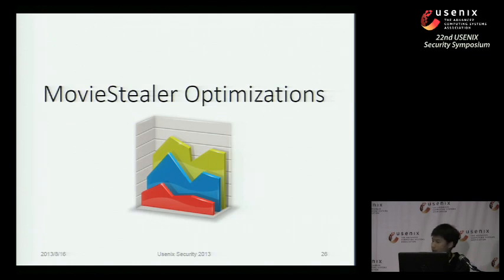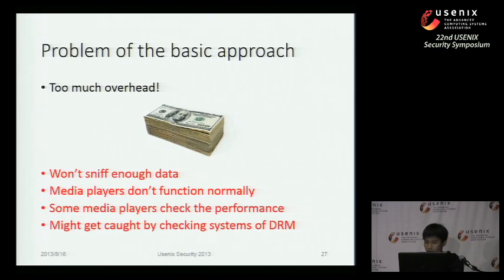Okay, so let's have a glance at the optimizations of Movie Stealer. There is a very big problem with our basic approach. It is very intuitive, but there is just too much overhead. With too much overhead, we won't sniff enough data usually. Most media players just don't function normally, and some media players actually check the performance and will adjust the resolution of the movie according to the performance of the playback. And also, you might get caught by the checking system of the DRM.